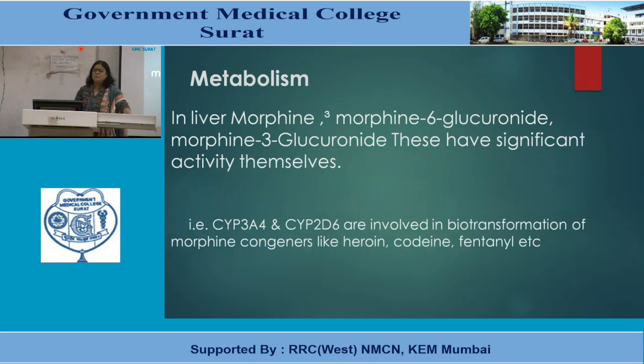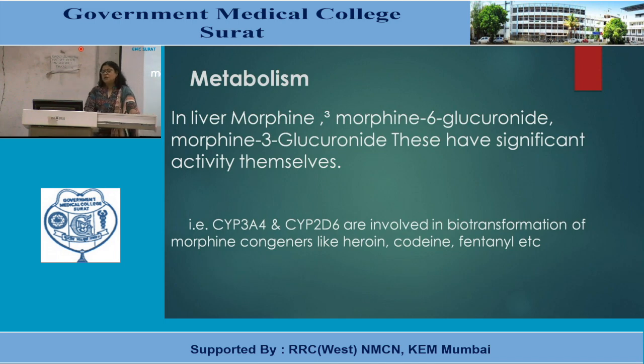In metabolism, morphine is metabolized in the liver. Morphine 6-glucuronide and morphine 3-glucuronide are formed and they have significant activity of themselves. Like you must be remembering, these glucuronides mean it's a conjugating reaction and they have significant enterohepatic circulation.